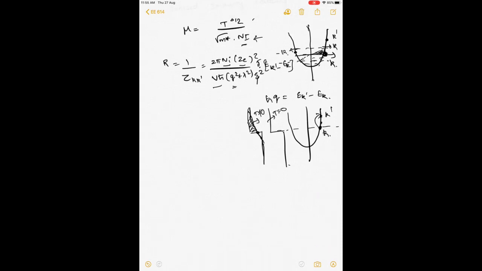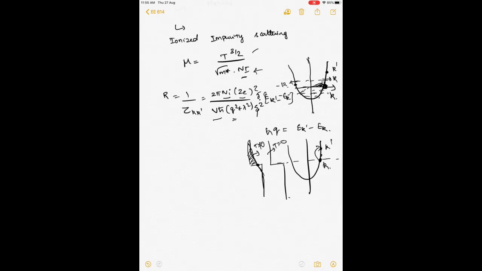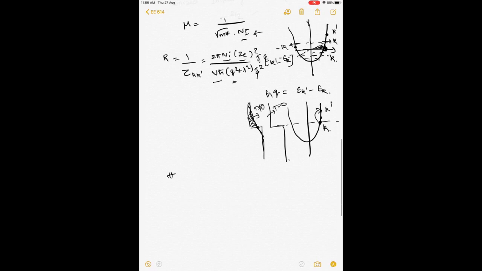Now with that kind of a background on ionized impurity scattering, let us go to phonon scattering. Phonon, it's not an impurity, phonon scattering.